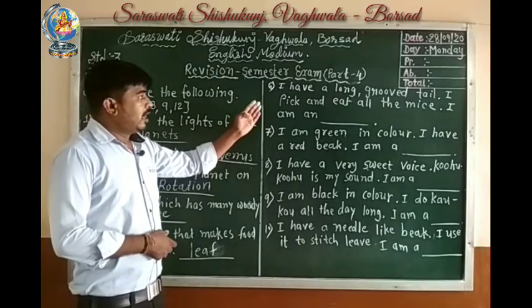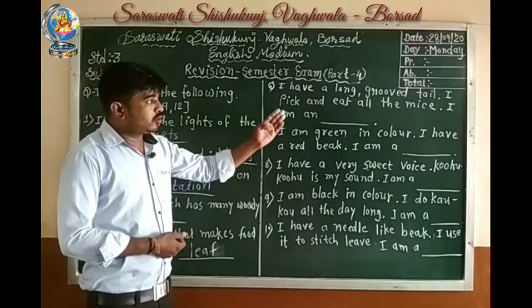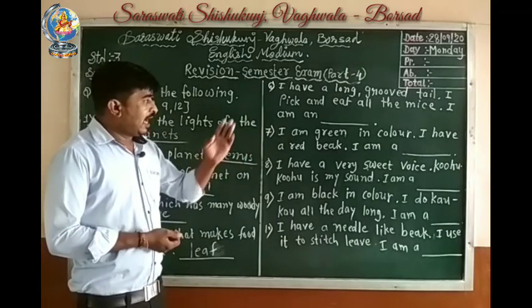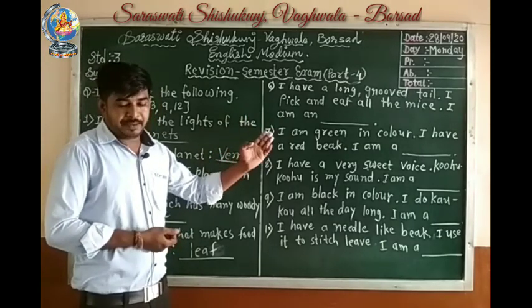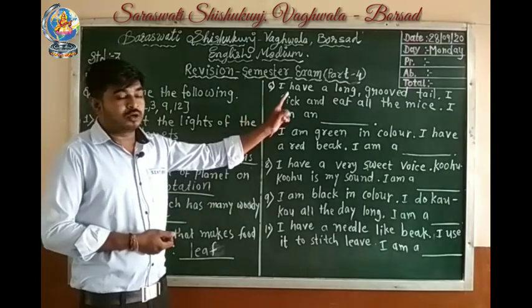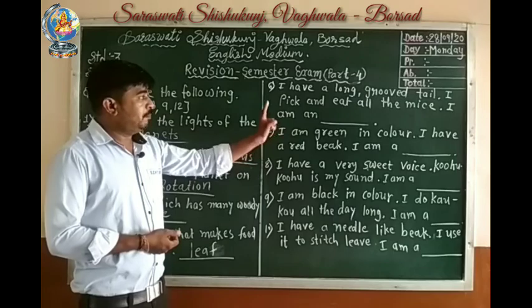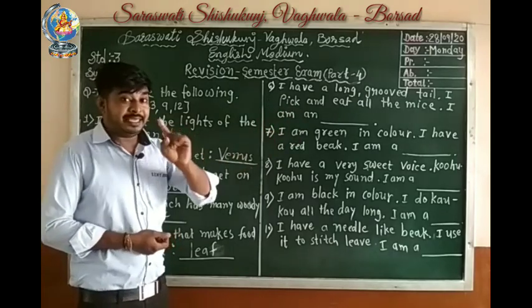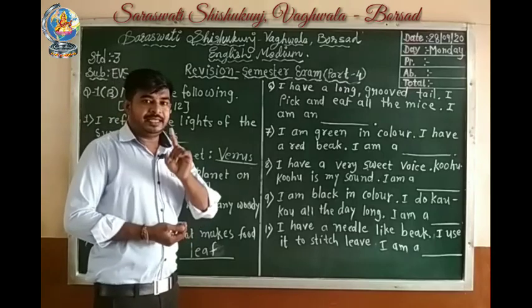Next, 6 number. I have a long grown tail. I pick and eat all the mice. I am an blank. Who am I? Here you can see I have a long grown tail. I pick and eat all mice. I am an eagle.